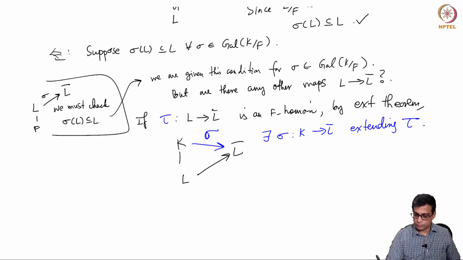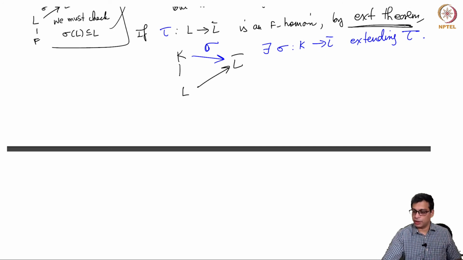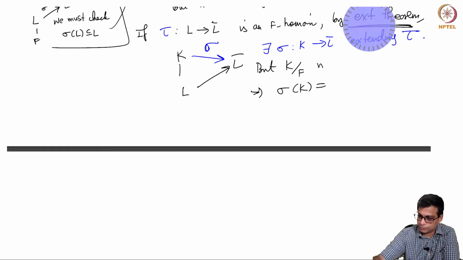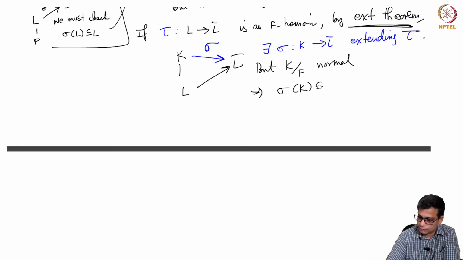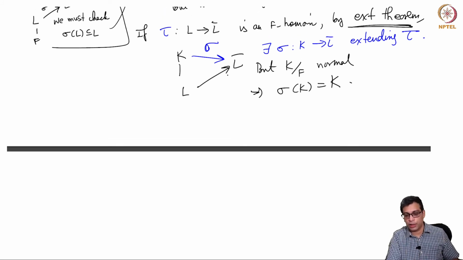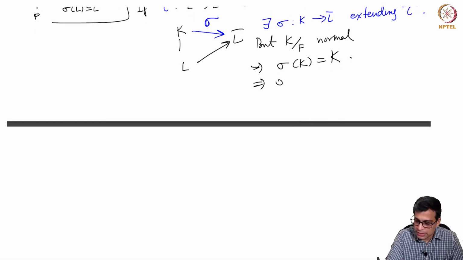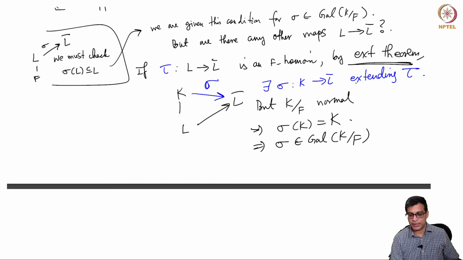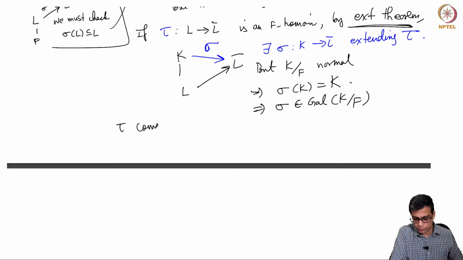By the extension theorem, but K over F is normal, this implies sigma of K is contained in, in fact equal to, K. Right, because a normal extension has that property: any map from K to an algebraically closed field must have image equal to K. So that means sigma must be an element of the Galois group.